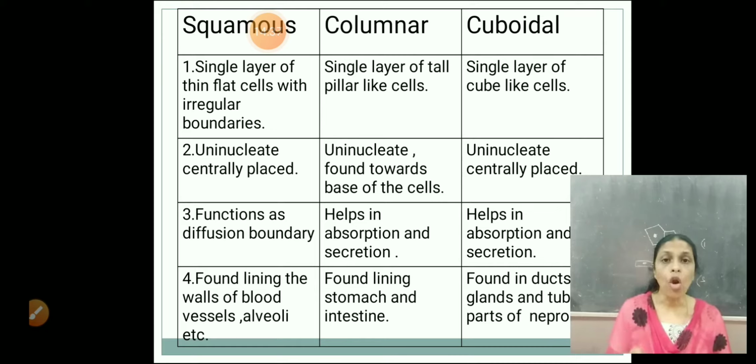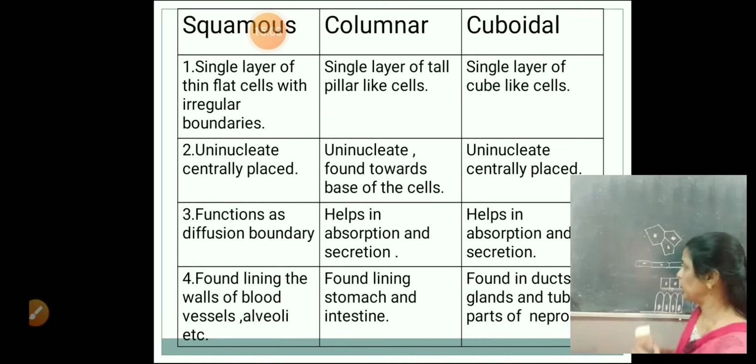Now, ducts of glands. What are glands? Glands are specialized structures which secrete certain chemicals. I think you have heard the term glands. Now, there are two types of glands. Some glands have a tube-like structure to carry their secretions, whereas some other glands do not have.